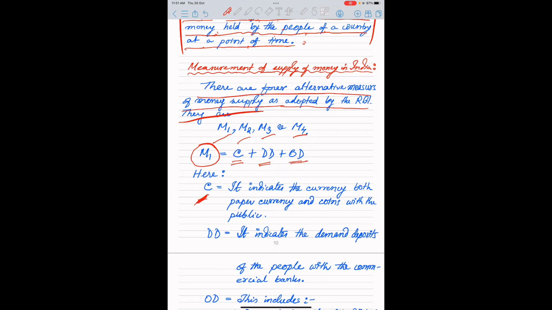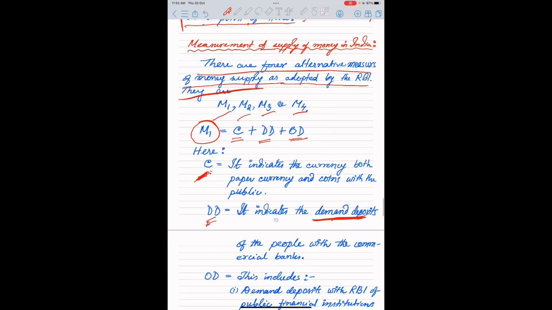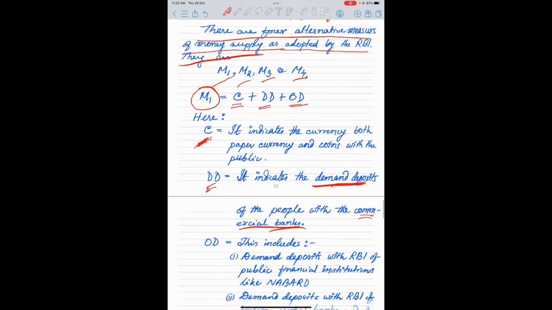It is the paper currency and the coins held by the public or the people of that country. What is DD? It indicates the demand deposits of the commercial banks, issued by the commercial banks, okay.